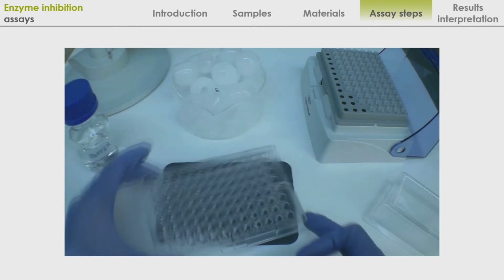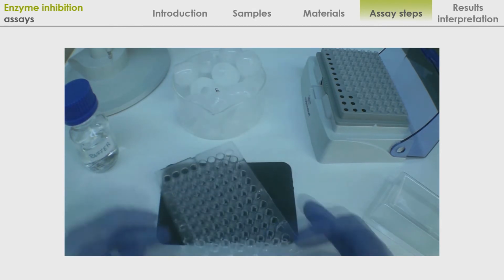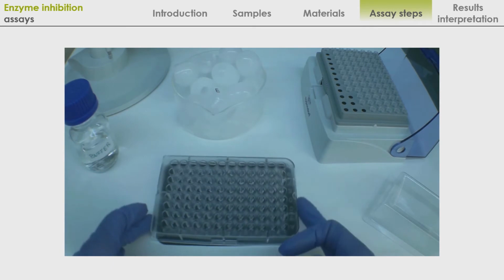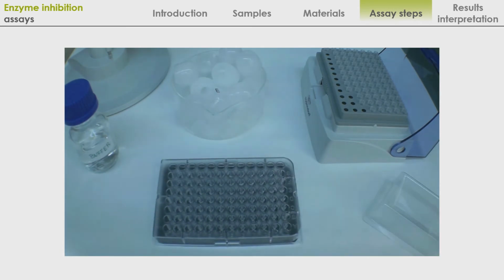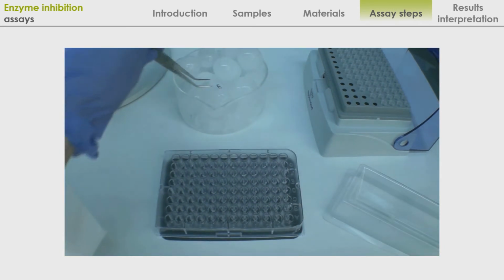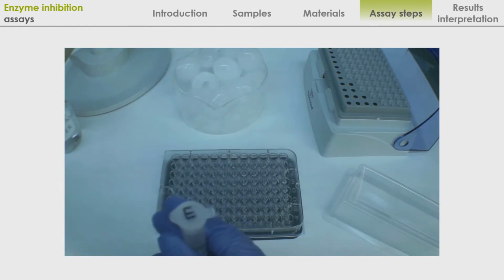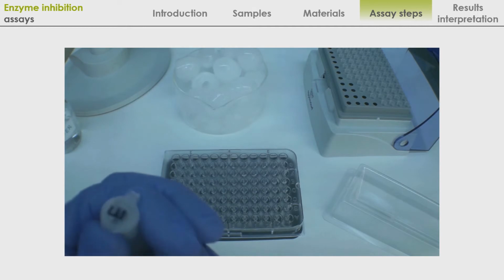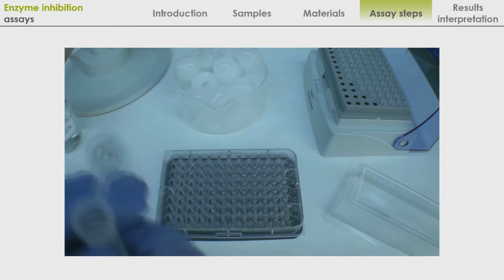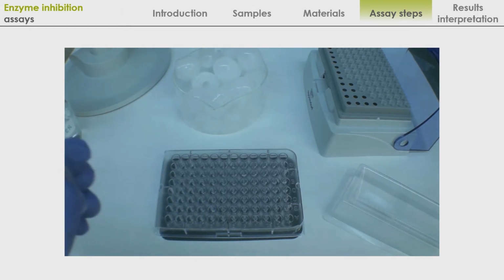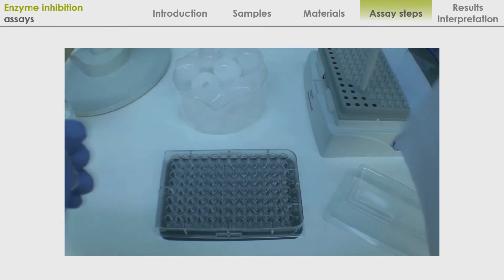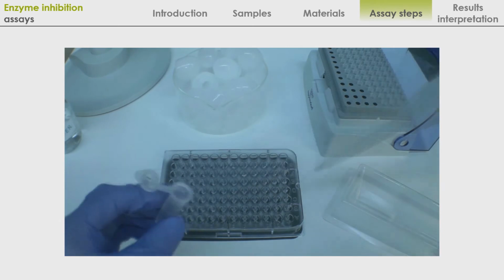The next step is to fill the wells with 10 microliters of our enzyme. For convenience, I rotate the plate and apply the enzyme from the other side. Why? Just to avoid early mixing of enzyme and inhibitor. Remember that the enzyme solution should be kept on ice throughout the test.